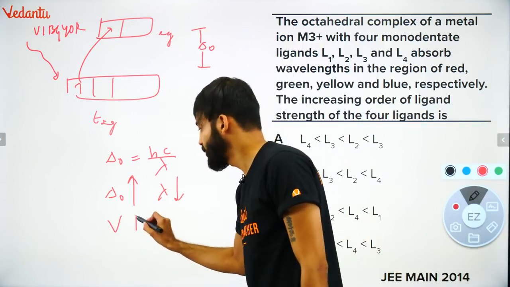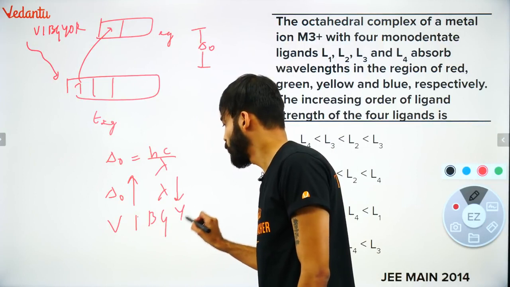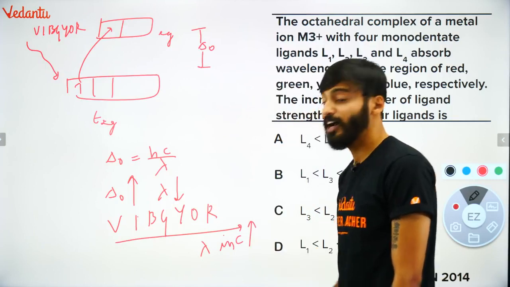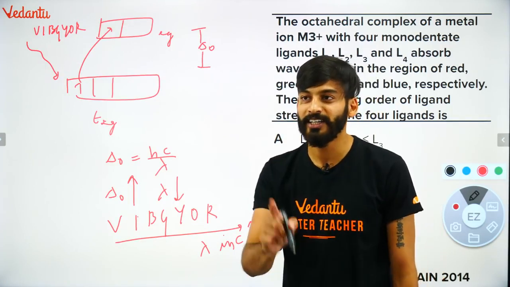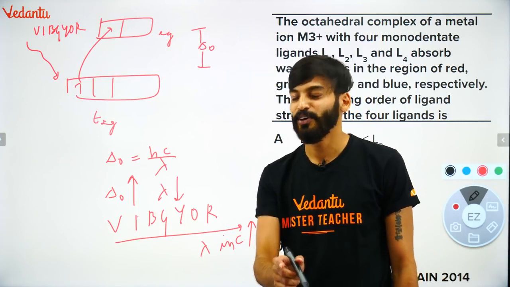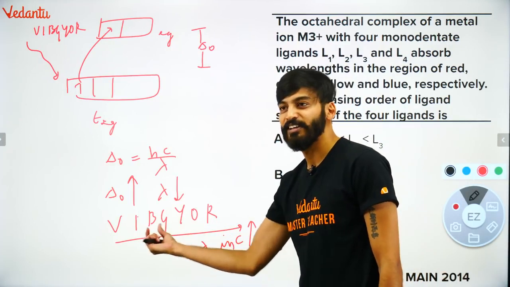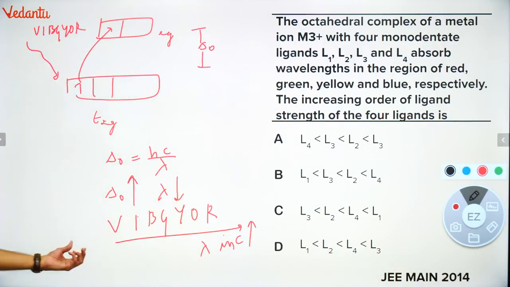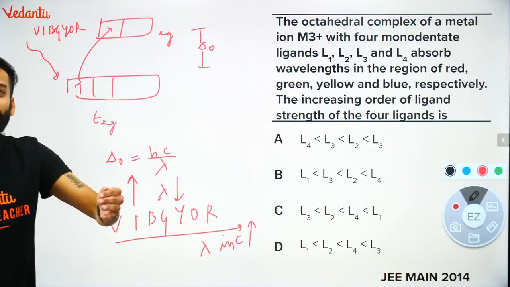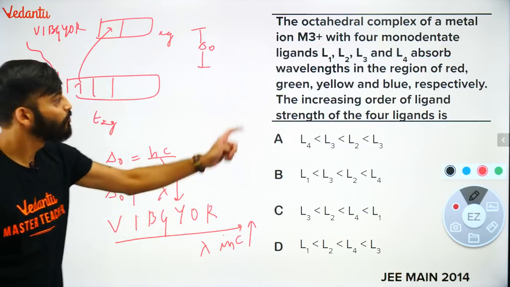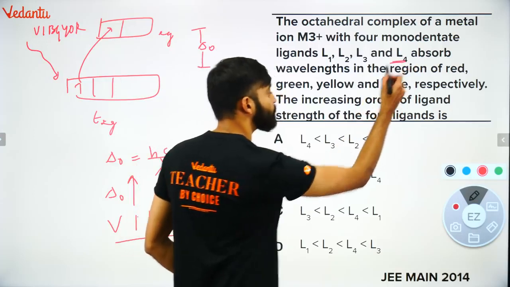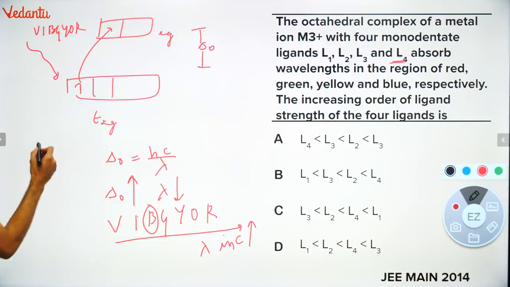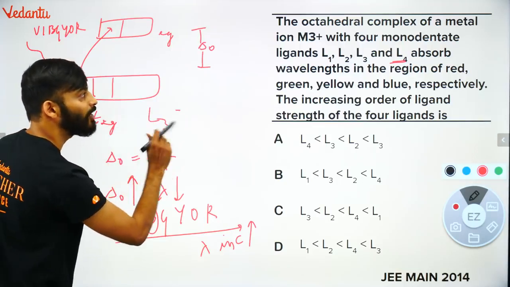You guys know violet, indigo, blue, green, yellow, orange, red. As we move from left to right, wavelength increases. So if a strong ligand is there, it must absorb light of very small wavelength. So guys, tell me the answer now. To check this out, if I talk about L3 is absorbing blue. Where blue is coming here? It means L4, I'm really sorry.